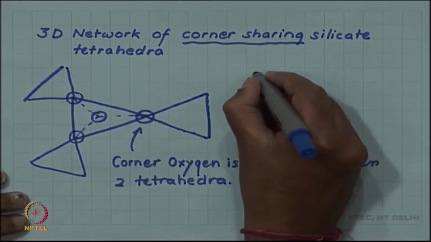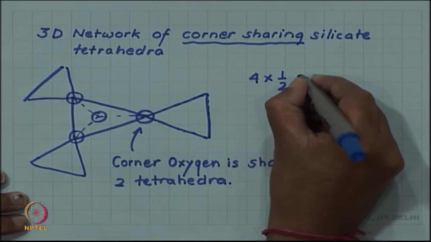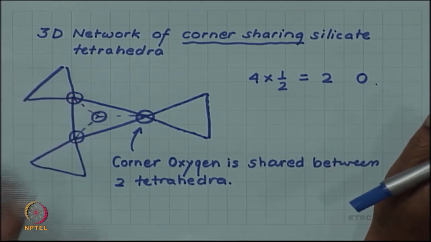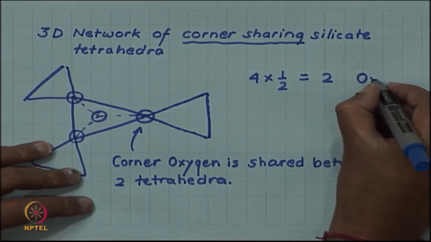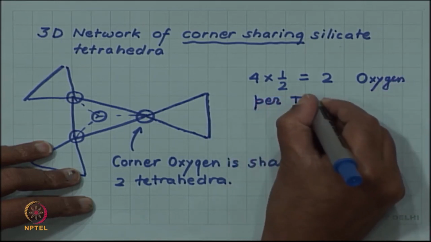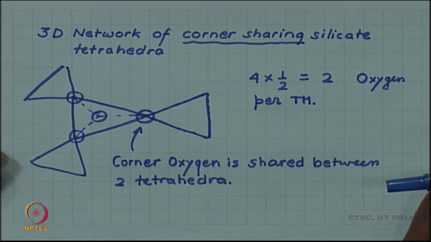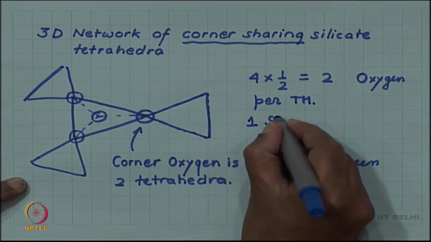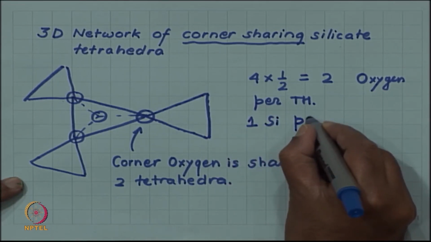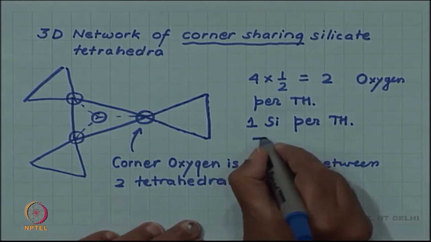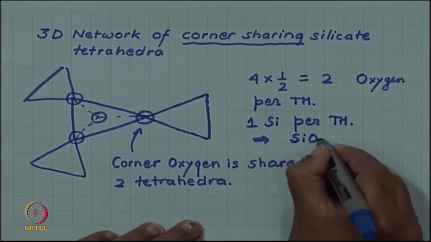So, you will get 4 into half, 2 oxygen per tetrahedron, and there is only one silicon in the center of the tetrahedron. So, 1 silicon and 2 oxygen per tetrahedron. This kind of corner sharing then balances the composition. So, this gives you SiO2.